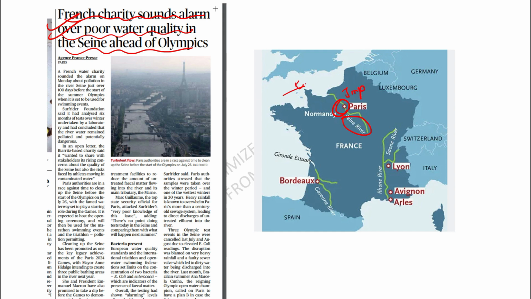This is the English Channel. This was in the news recently. Other rivers also you can take note of. You can see Rhone River, Saône River, then Garonne River. So these are other rivers of France.